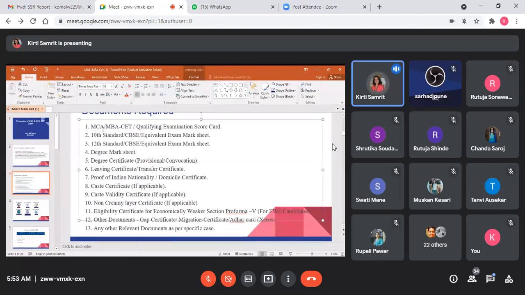Even for open category students, there are 2 scholarships available. For open category students, the EBC scholarship is available, with the help of which the student will have to pay only 50% fee. And another is the Punjabrao Deshmukh government scholarship.